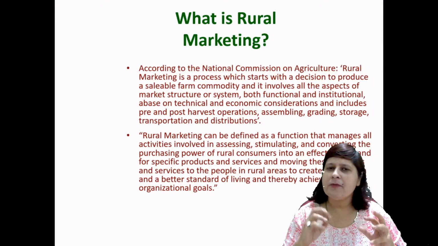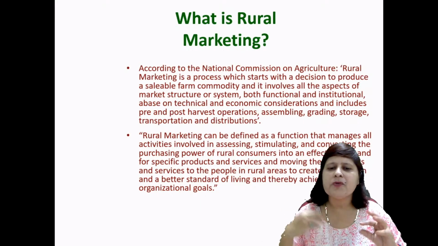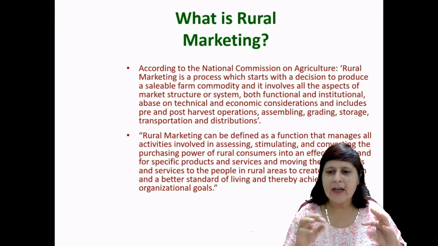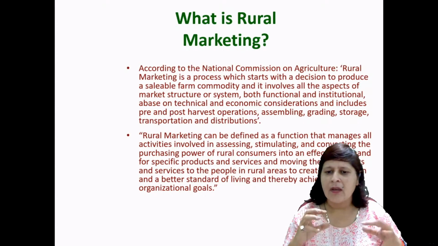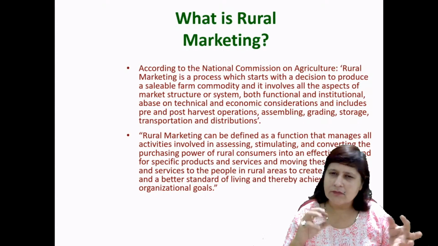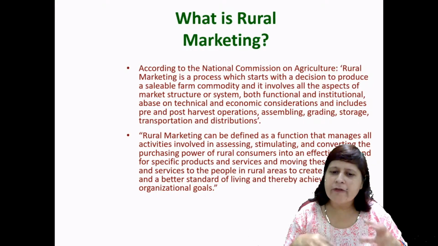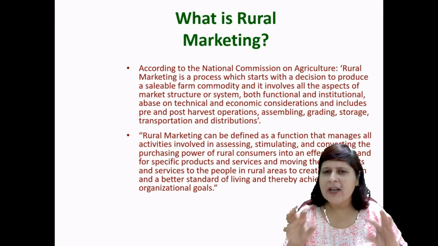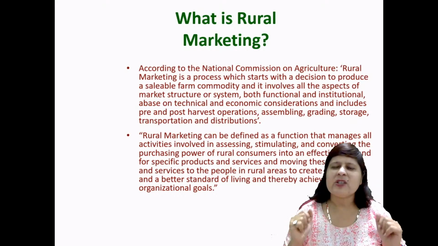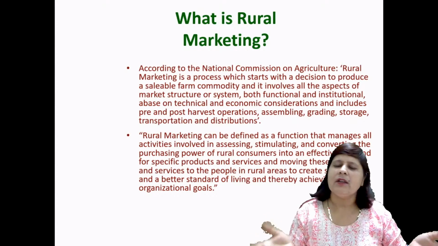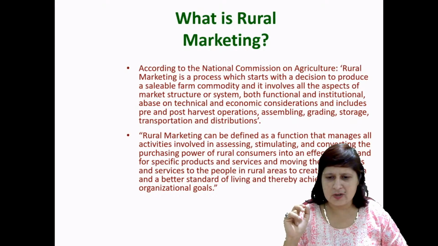So according to the National Commission on Agriculture, rural marketing is a process which starts on the decision to produce a sellable farm commodity, right? And it involves all aspects of the market structure or system, both functional and institutional, right? And the economic considerations include pre-harvest, post-harvest operation, assembling, grading, storage, transportation, and distribution. When you consider all aspects related to agriculture, then that is known as agricultural rural marketing according to the National Commission on Agriculture, right?